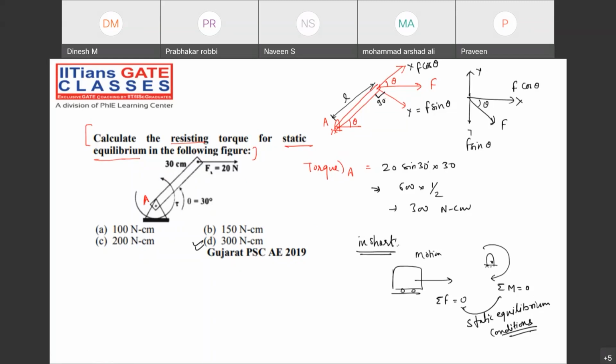Right? So whether net force is zero or net movement is zero, two things are basically possible. When the net force is zero, it may be possible that the body is under rest condition, or it may be possible that the body is under uniform motion. Yes or no, guys? I discussed this thing in detail, right?